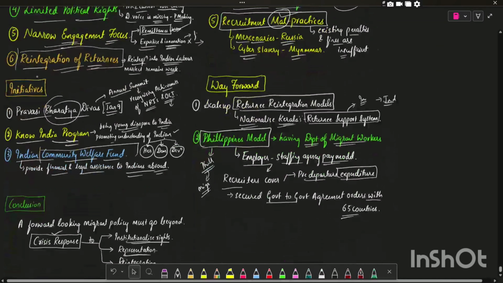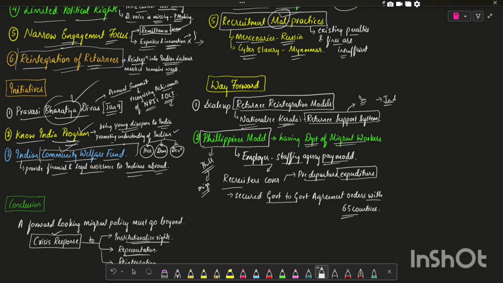And we have also seen the initiatives, that are Pravasi Bharatiya Divas, Know India program, and Indian Community Welfare Fund. And in the way forward, we have seen the successful model of Kerala, where returnees are reintegrated into the Indian labor market, and also the global best practice, which is the Philippines model, and also we have seen the conclusion.